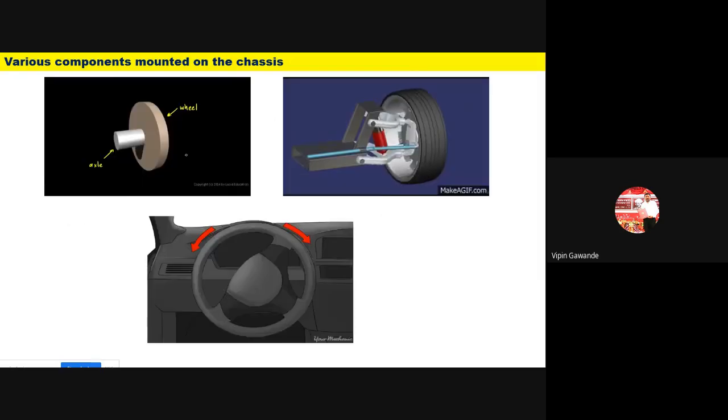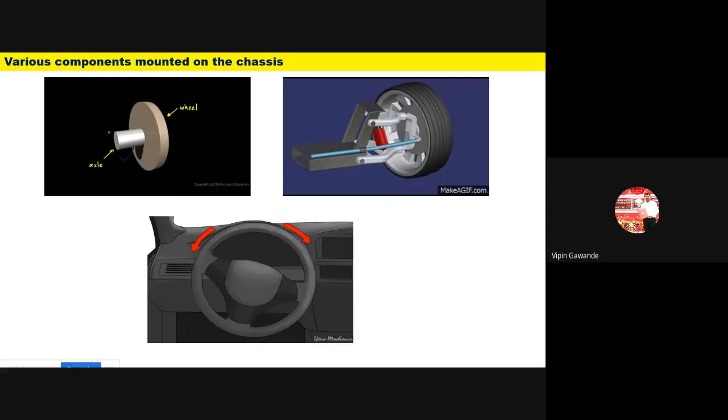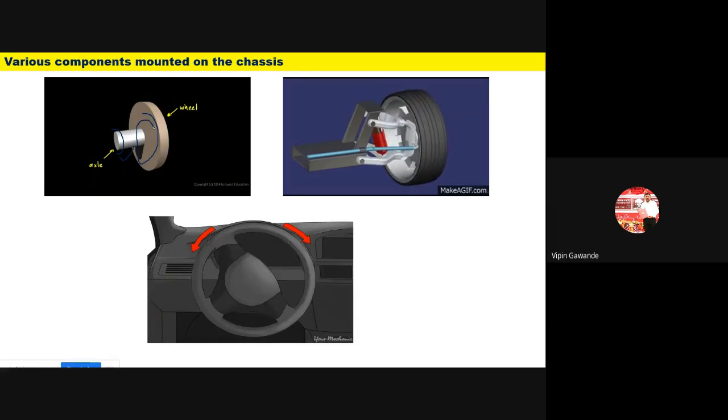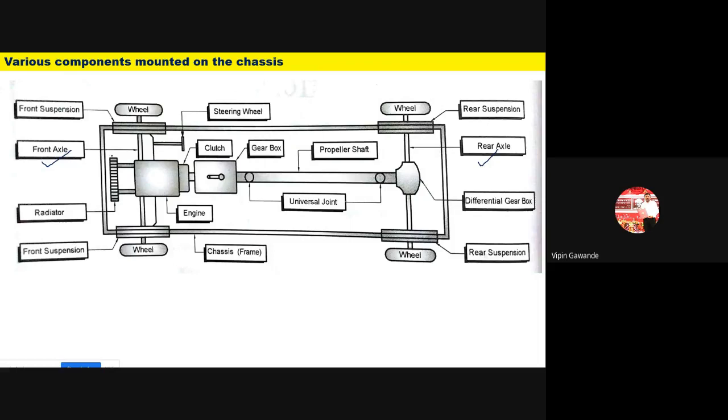I have shown you the axle. This is the axle here, and on one end of this axle the wheel is mounted. There are two types of axle. One is on the front, called the front axle, and another is on the rear, which is called the rear axle or back axle.